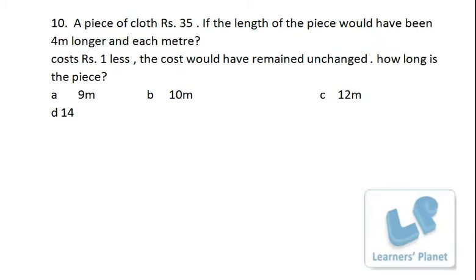A piece of cloth costs rupees 35. If the length of the piece would have been 4 meters longer and each meter cost rupees 1 less, the cost would have remained unchanged. How long is the piece? Okay, the price of this piece of cloth is length into price per meter. That's actually 35. That is L into P is 35.